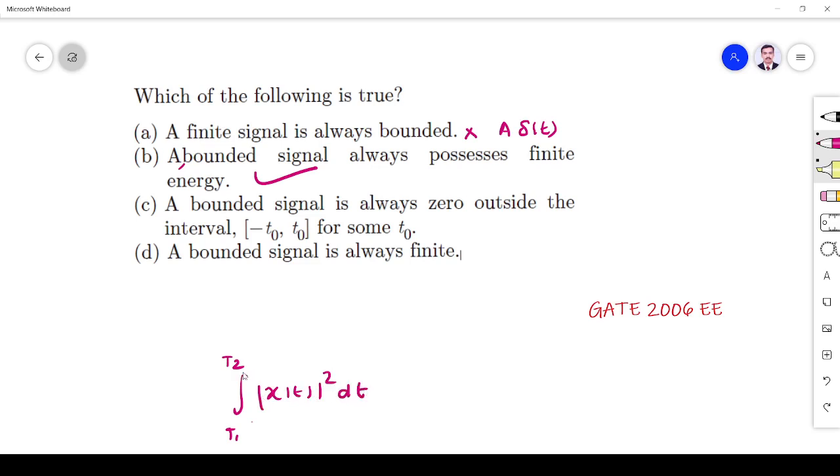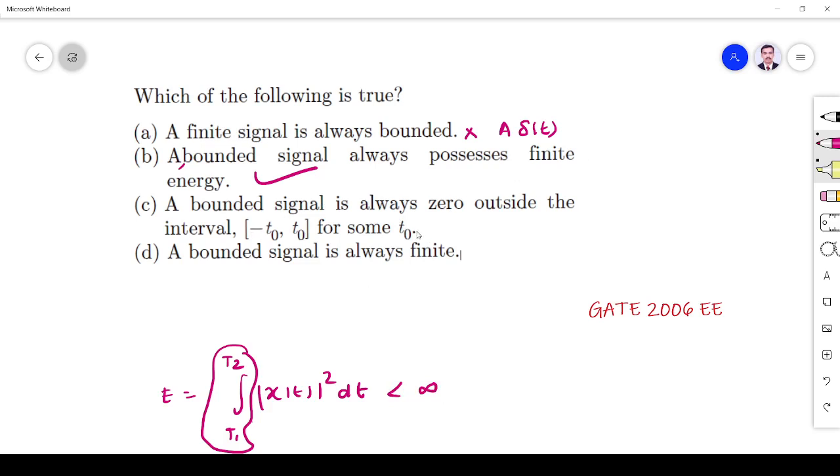So whatever be the value, if we substitute this bounded signal, and find the energy of the signal, surely this answer will be less than infinity. So a bounded signal always possesses finite energy. True.